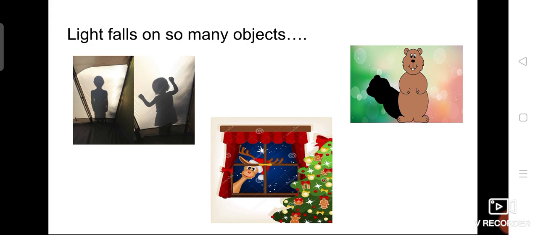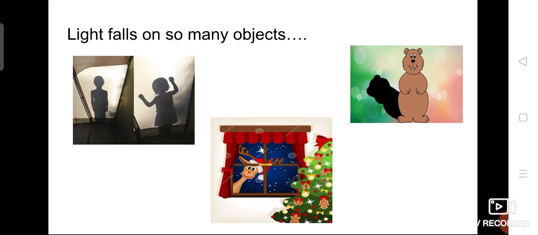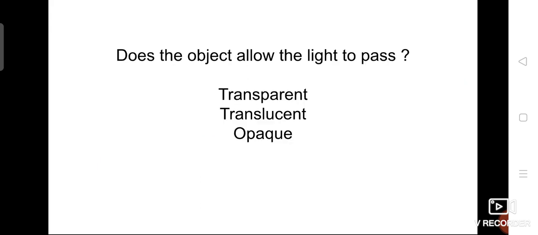Okay, so these are the things which are given in the form of pictures. There are images forming, shadows, and you can see through the window. The next question: does the object allow the light to pass? I told you the light falls on all the objects. Now, whether the objects allow that light to pass through, that is the next question.